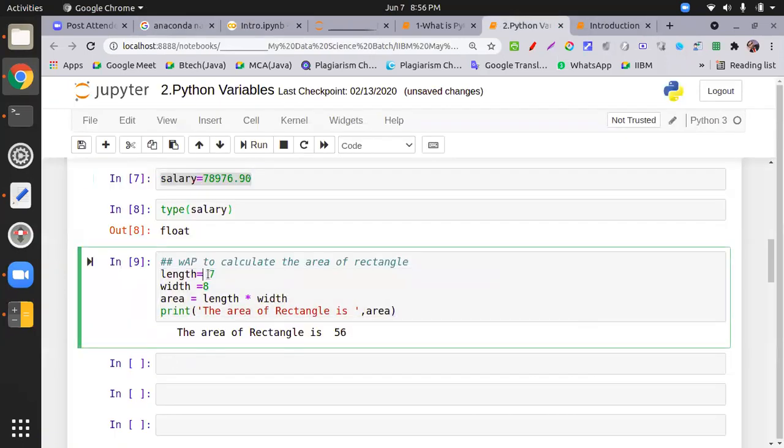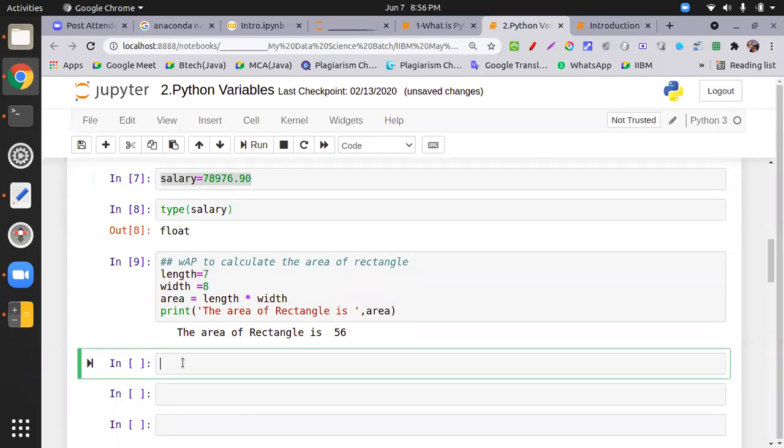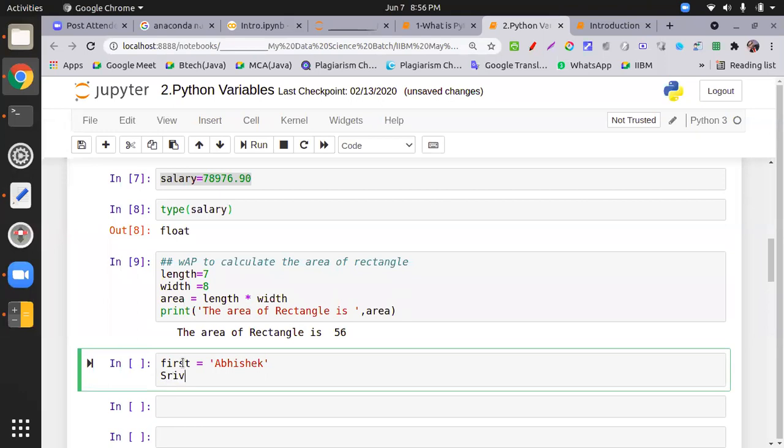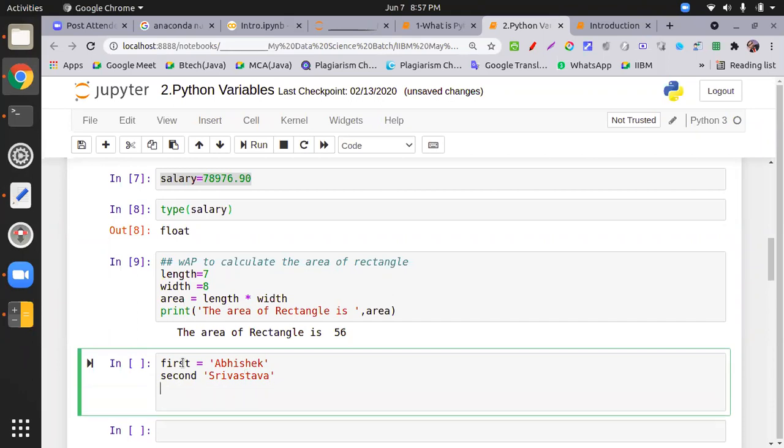Now, this is how we initialize values statically, meaning before running the cell. Similarly, if I have the first name, then the second name, I want to print the full name.